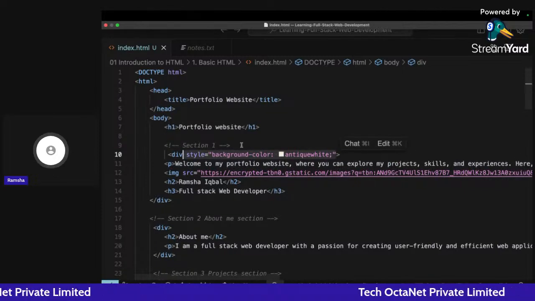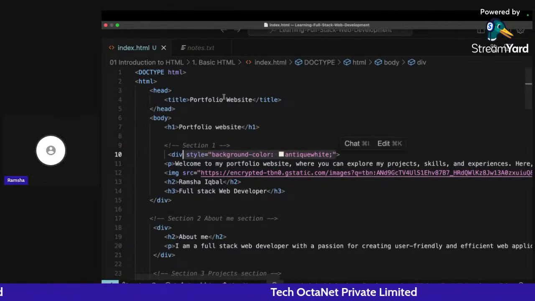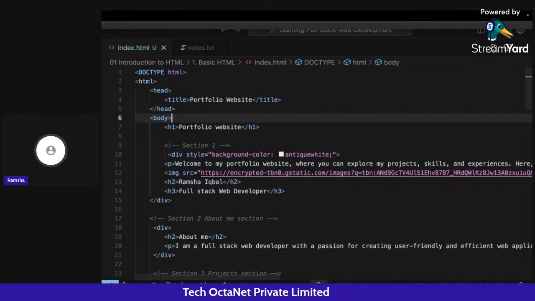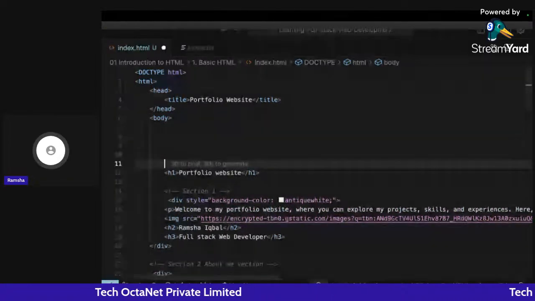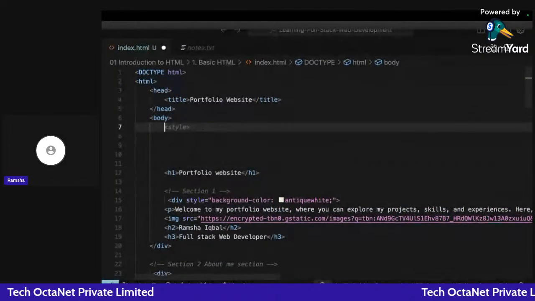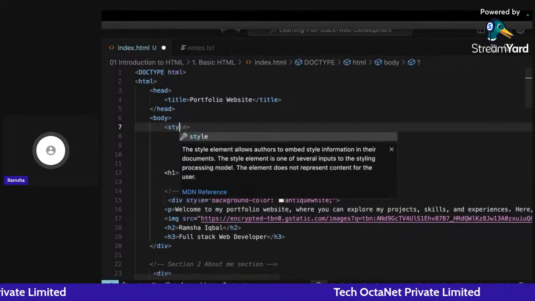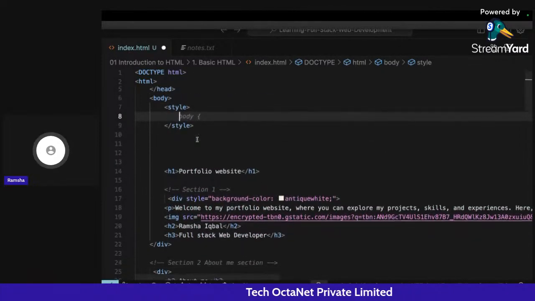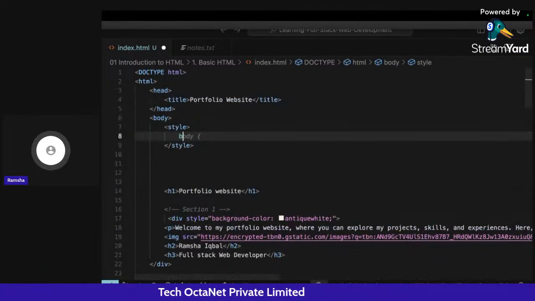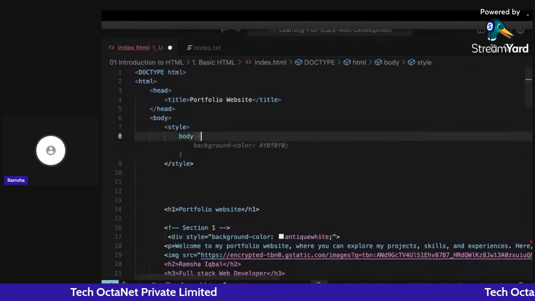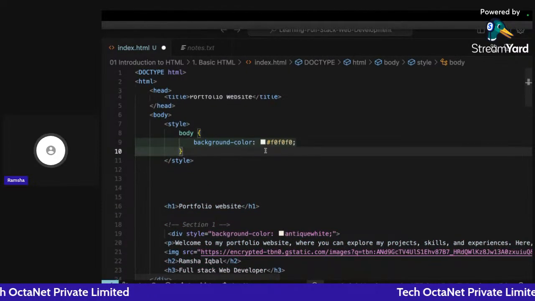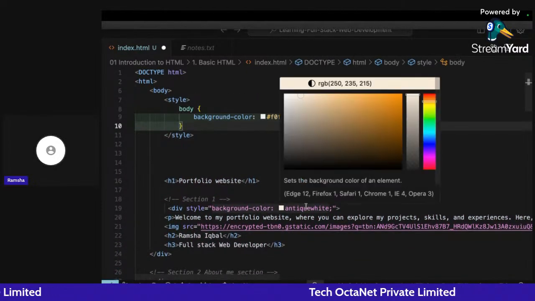The second method is to go to the body section at the top, scroll down a little bit, and write a style tag. Inside this, I can target the body and give a background color like this.